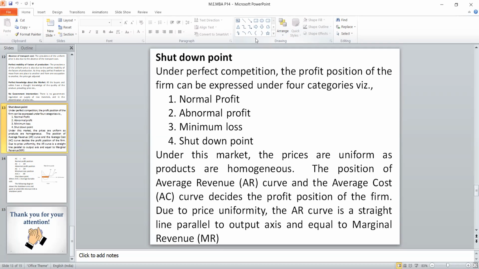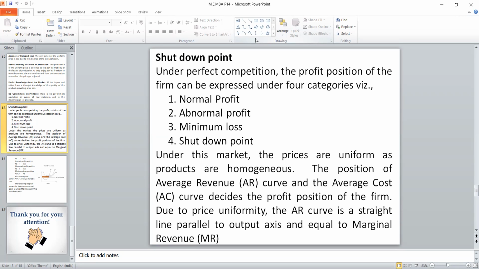The average variable cost only gives the shutdown point level. When average revenue is equal to the average cost, it is normal profit. Because of the price uniformity, when revenue is equal to the cost, he will achieve the normal profit, because that price includes some margin of profit. So when AR equals AC, it is normal profit.